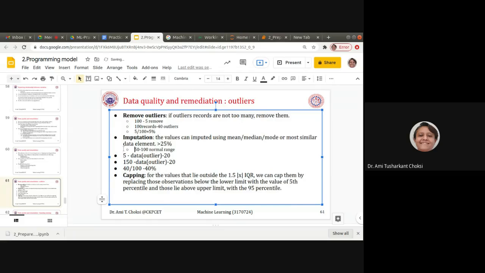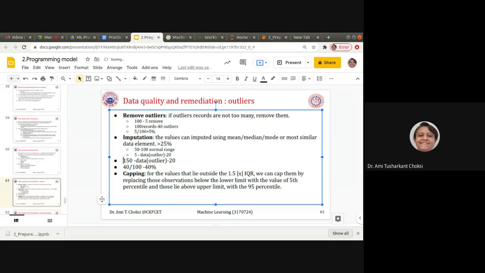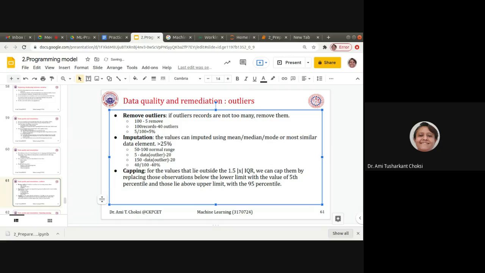So how to replace? For that we can use mean or median or mode or most similar data value, right? So how to find that in Python? That is using the mean, median, mode, right? df.mean, df is our data frame, df.mean, df.median, df.mode. So that will give us.